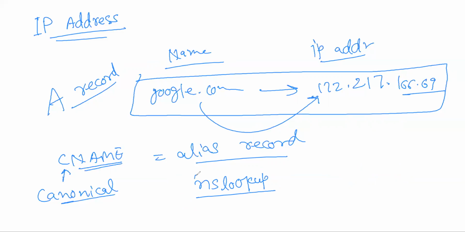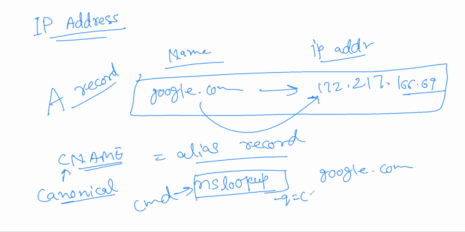Go to command line mode, CMD, and try NSLOOKUP google.com and it will work for you. Then you can mention -q equal to cname here, and it will give you the CNAME record if it is there. You try for mail.yahoo.com.